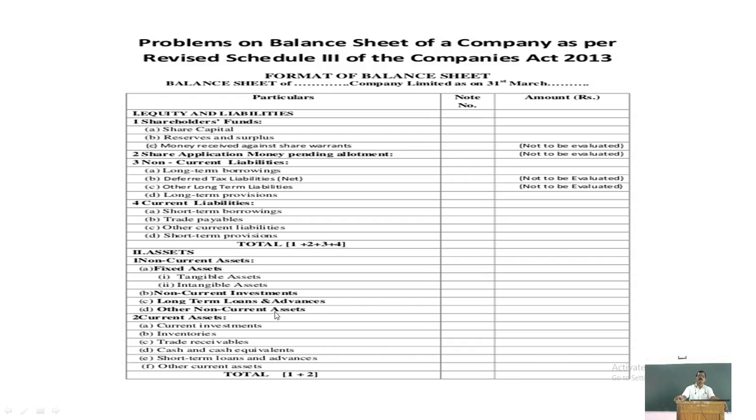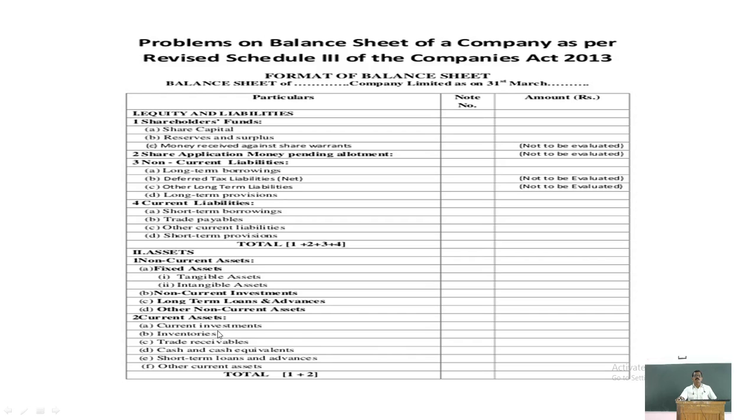And other non-current assets: if there are any other fixed assets which are not coming under the above categories, all other non-current assets are shown under separate headings. And again, assets are also classified as current assets. Current assets, also called circulating assets, are the assets which are utilized in the business within 1 year period.